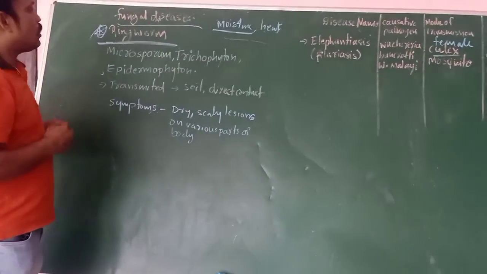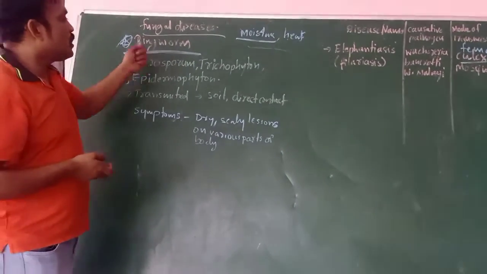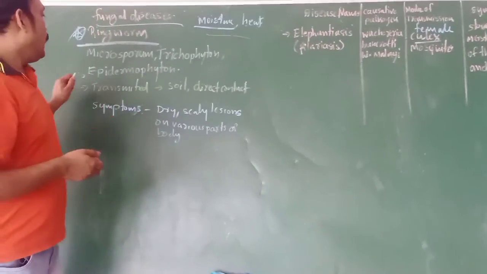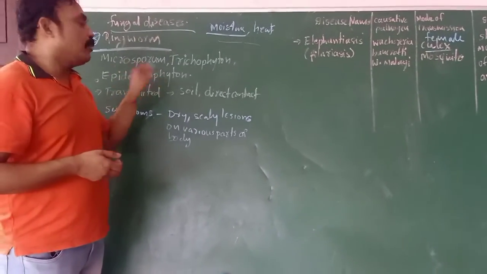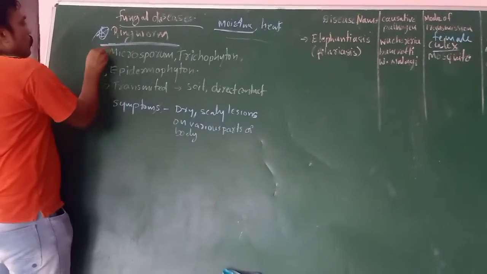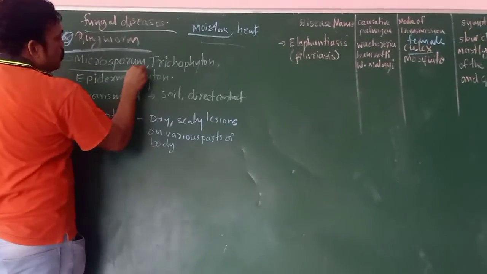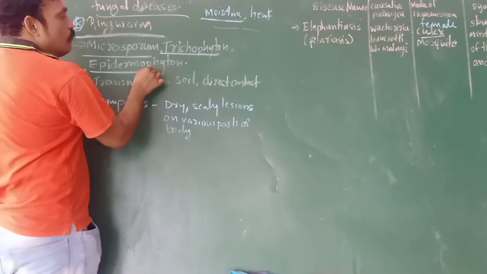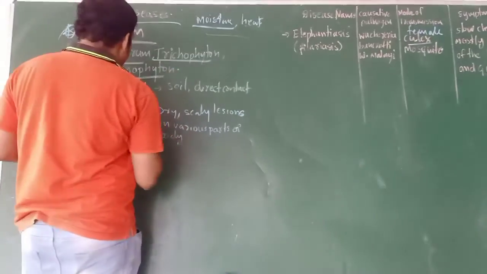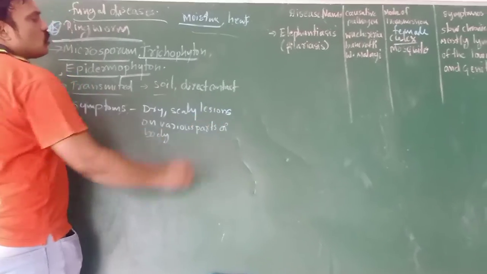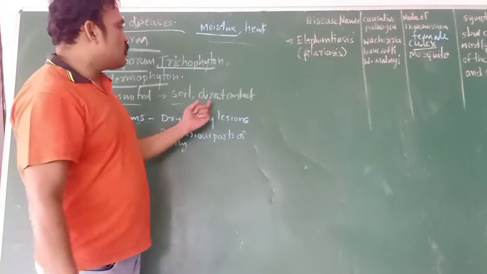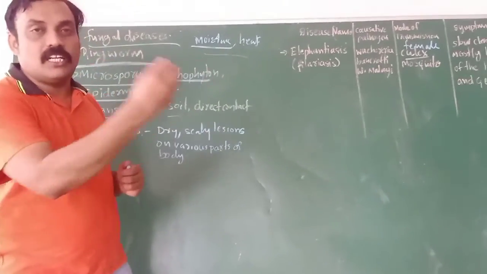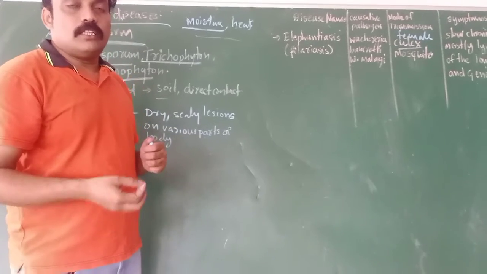The causative microorganisms of ringworm are Microsporum, Trichophyton, and Epidermophyton. Okay, causative microorganisms are Microsporum, Trichophyton, and Epidermophyton. It is a skin disease. How is it transmitted? With soil, or by direct contact, if you touch the infected person or any object which is infected.